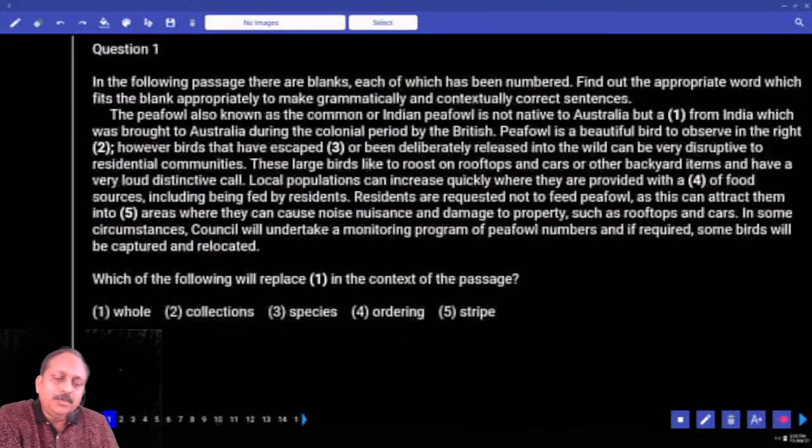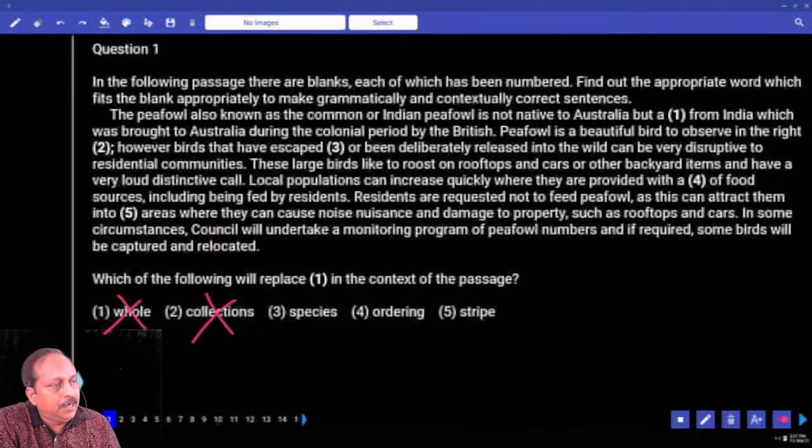So the peafowl, also known as the common or Indian peafowl, is not native to Australia but to India. Look at the options, then you know the answer. Can you use the word whole? Can you use collections? No. What is the third one?